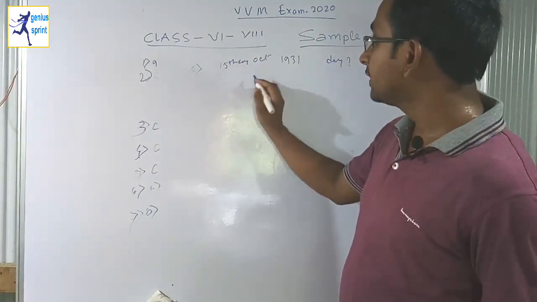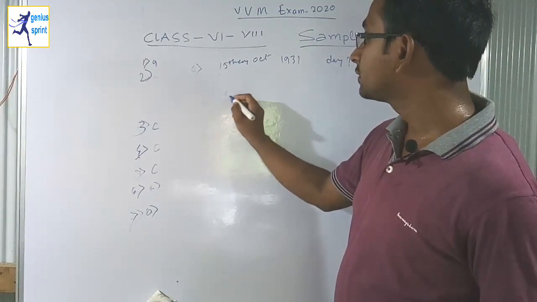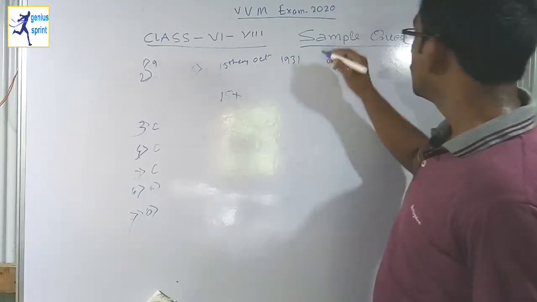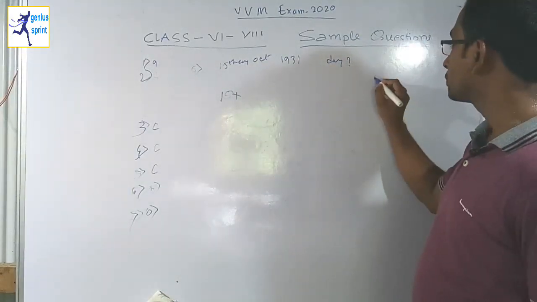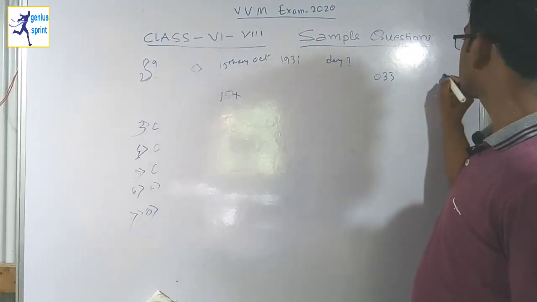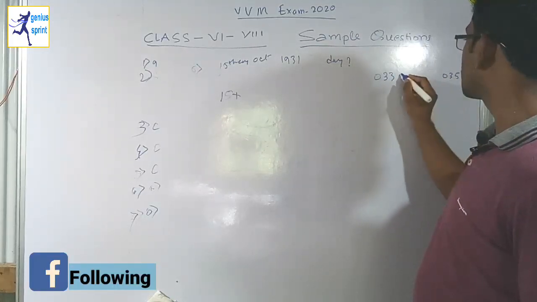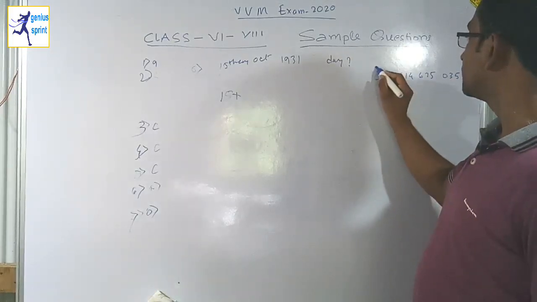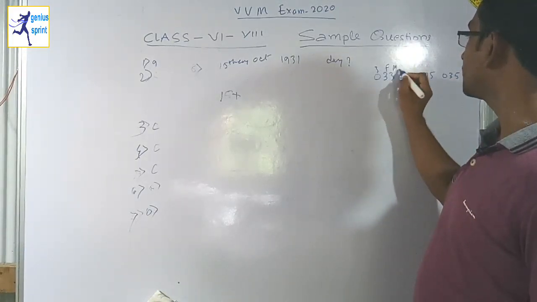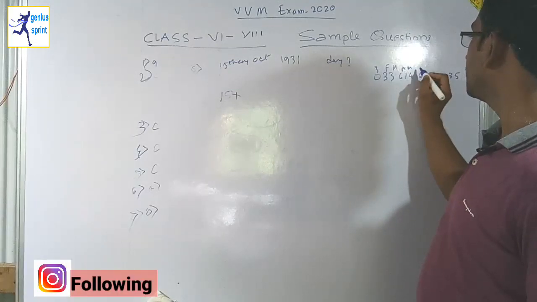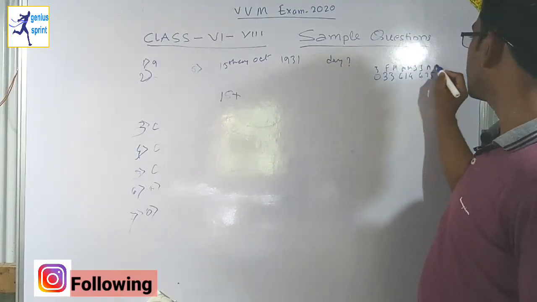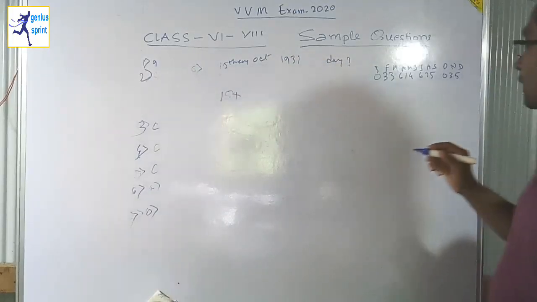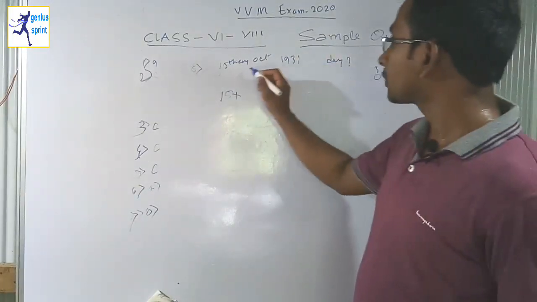It is the 15th day, so we have to add 15 for the 15th of October. For the month code, we have to use the month codes: January, February, March, April, May, June, July, August, September, October, November, December. Here it is October.